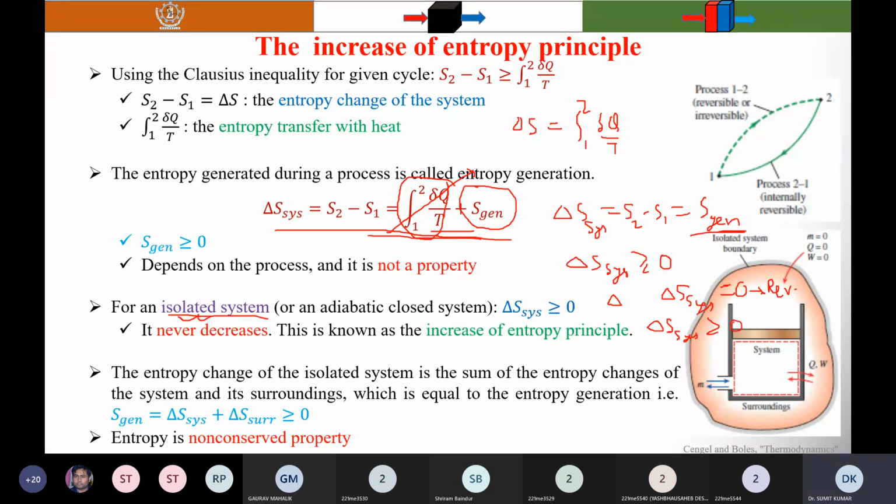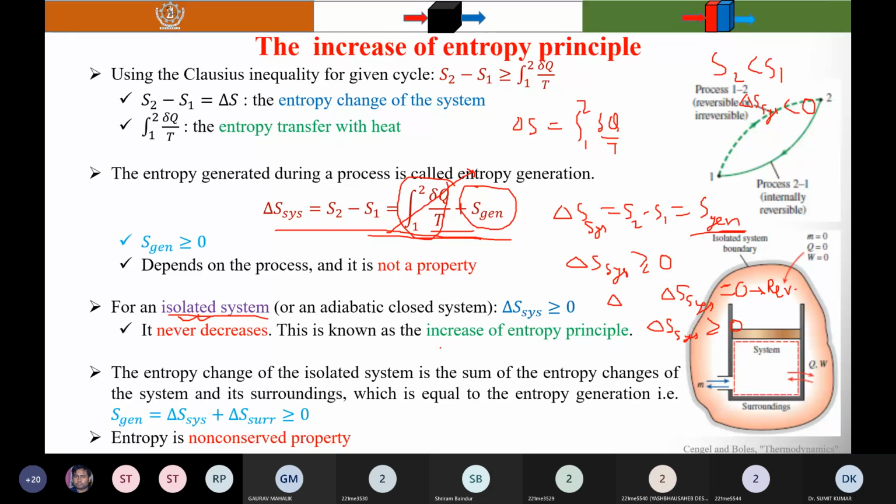Okay. So it is always a positive quantity, and it always increases. So what is the meaning of that? It means that during an irreversible process, entropy always increases. And the limiting case is that it is constant when the process is reversible. So if you get S2 less than S1, it means delta S is negative, so that is not possible. That is an impossible process. So entropy always increases. This principle is known as the increase of entropy principle.